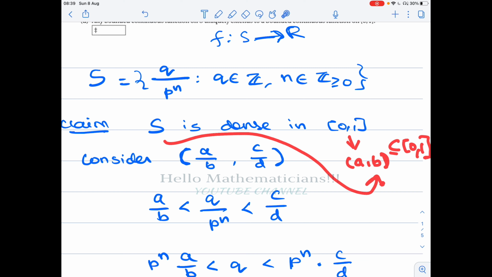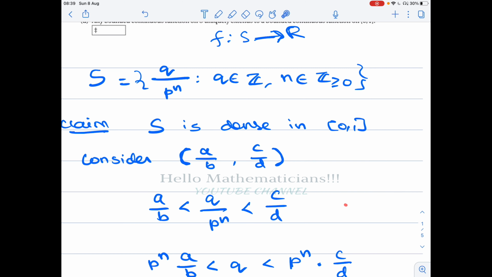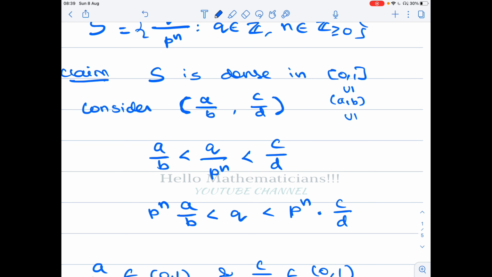So inside this interval you can find two distinct rational numbers r1 and r2 such that the open interval (r1, r2) lies inside (a, b). So inside (a, b) you can find a smaller neighborhood (r1, r2) with rational endpoints.